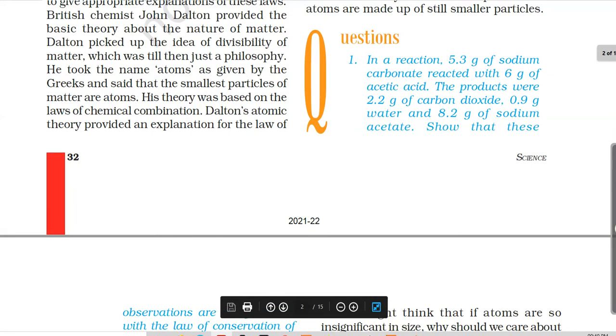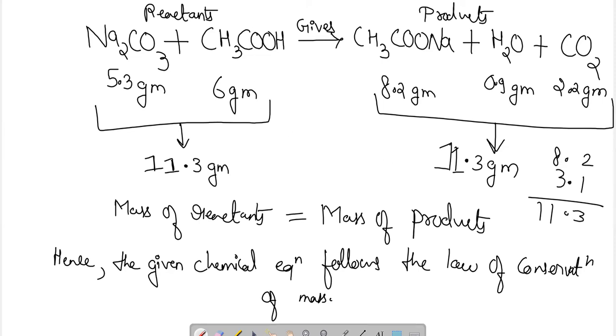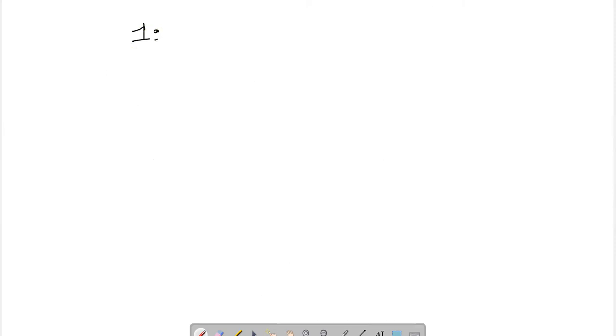The next question is: hydrogen and oxygen combine in the ratio 1:8 by mass to form water. What mass of oxygen gas would be required to react completely with 3 grams of hydrogen gas? Here a ratio has been provided where hydrogen and oxygen combine with each other to form water. That ratio is 1:8, where hydrogen combines with oxygen to form water.